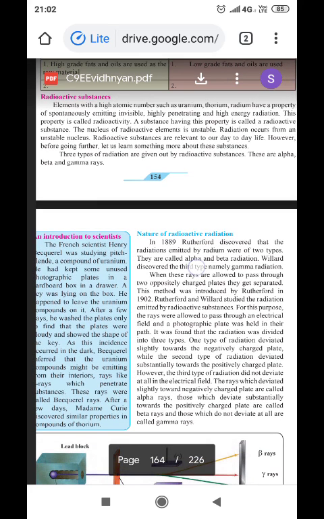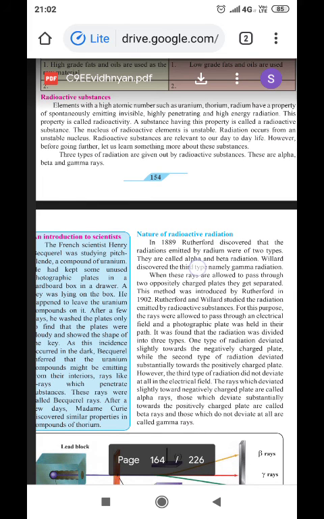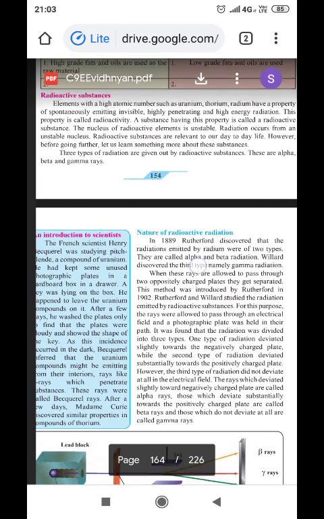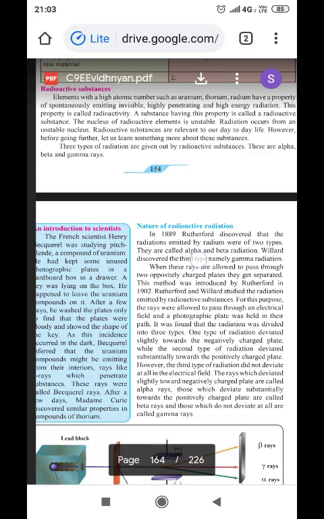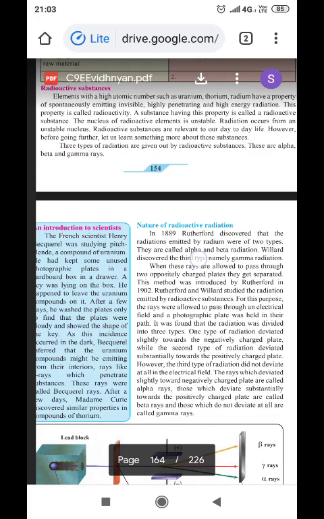So harmful it is, so powerful it is, and it has a great role in our day-to-day life because directly or indirectly we come across radiations. Therefore it is necessary to study radioactive substances. Let's see how they are used in our day-to-day life.